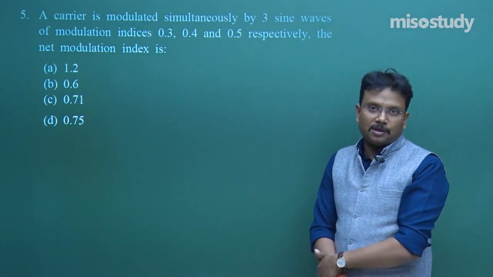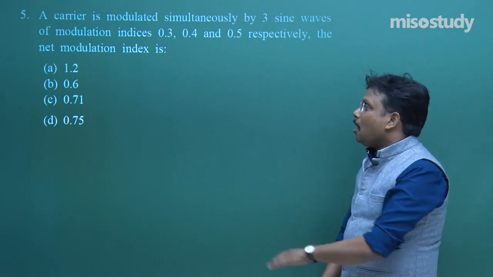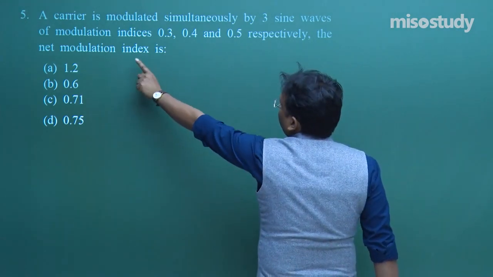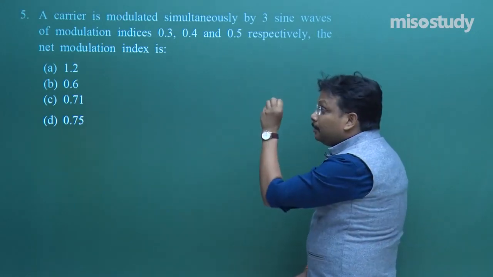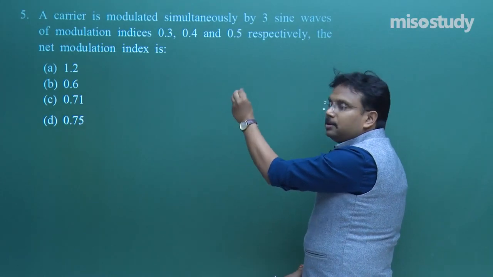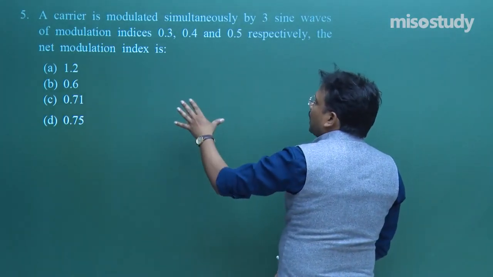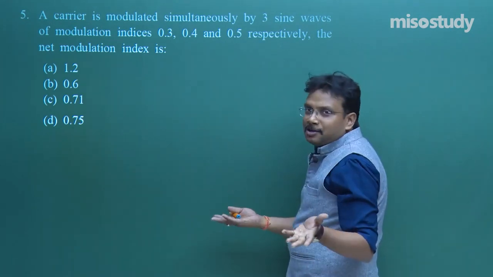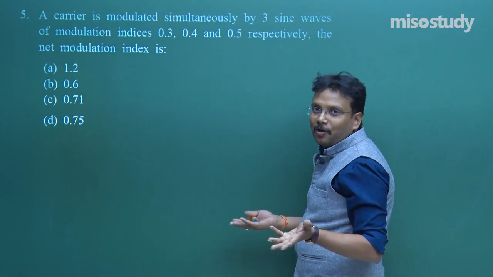Very simple question, but if you are unable to recall the formula, obviously things are going to be difficult because of this modulation index. Definitely I picked this problem to emphasize this aspect. So let us start to remember, rather, nothing is to understand. In a formula either you are able to recall it or unable to recall it.